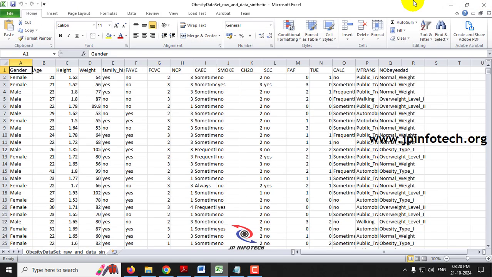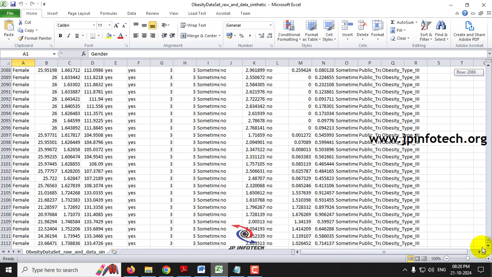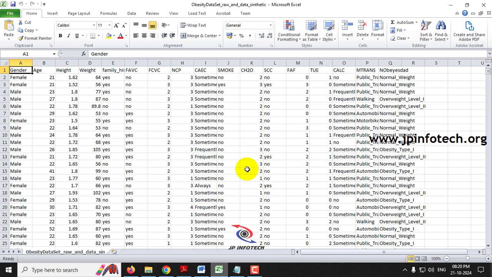Here you can see the dataset that we are going to use to train the system. This dataset contains around 2111 records. There are various features available like gender, age, height, weight, family history with overweight, FAVC, FCVC, NCP, CAEC, smoke, CH2O, SCC, FAF, TUE, CALC, MTRANS, and NObeyesdad.